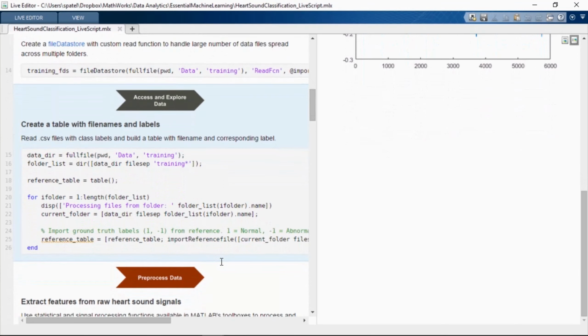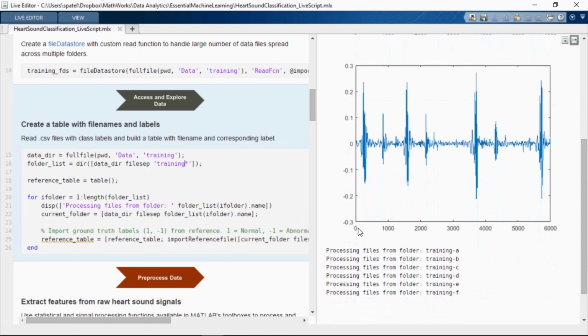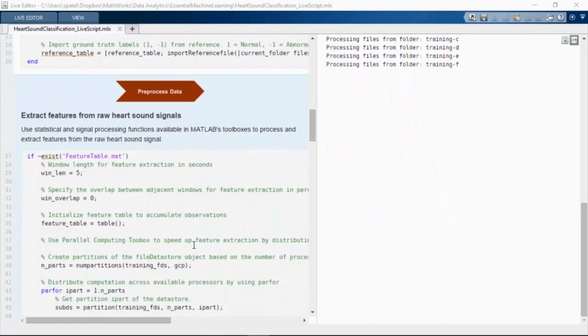This enables us to work with large collections of files without worrying about the number, organization, or naming of the files. Next, we will read the reference files and create a table with the file names and corresponding labels. We will use the reference table during feature extraction to build the feature table.